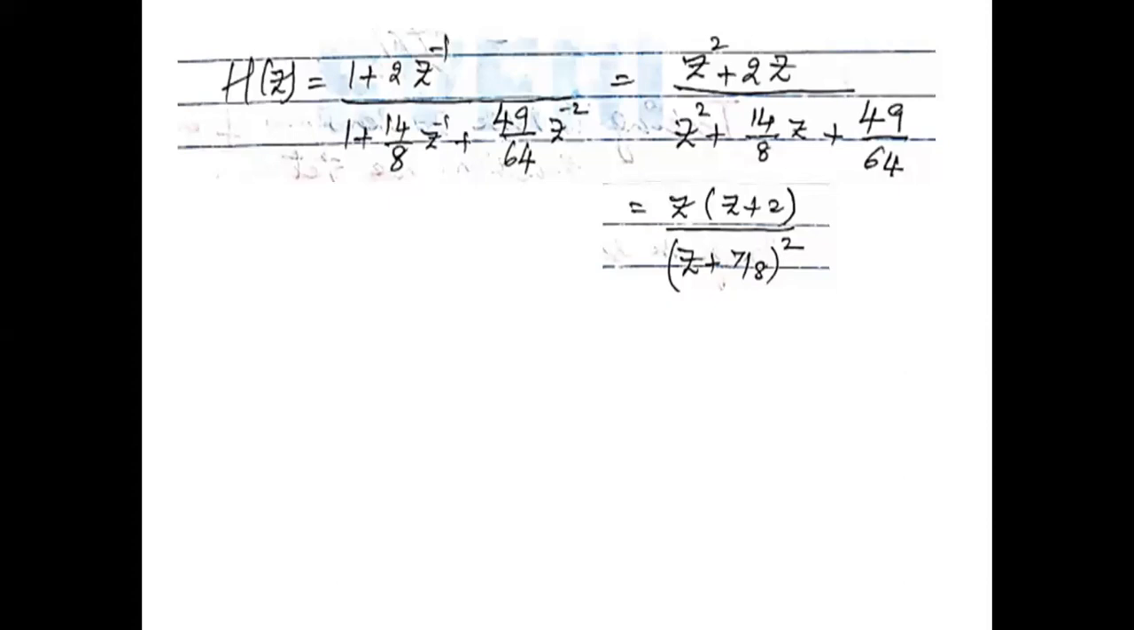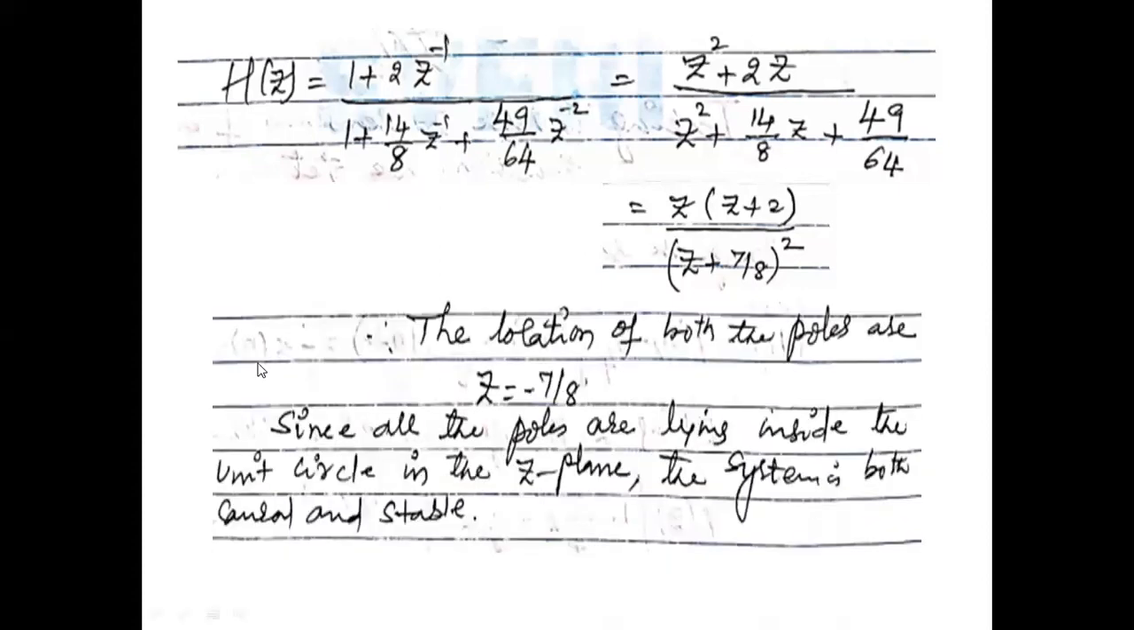So whether this value is less than 1? Yes, it is less than 1. So क्या लिख सकते हैं यहाँ पे? Therefore the location of both the poles is z equals minus 7 by 8. So that means since all the poles are lying inside the unit circle in the z plane, the system is both causal and stable. Understood?